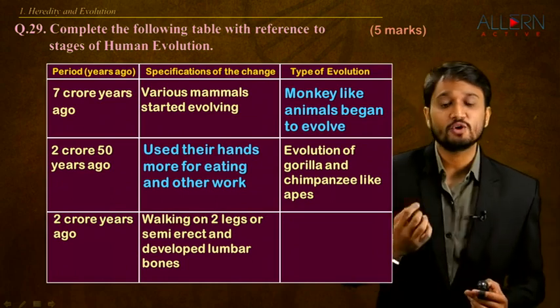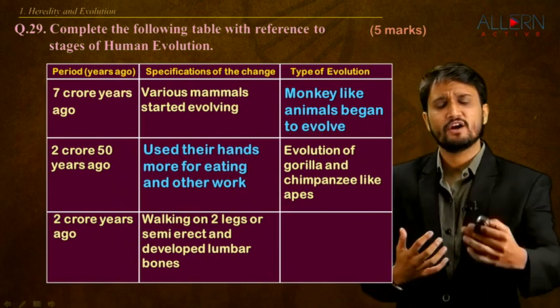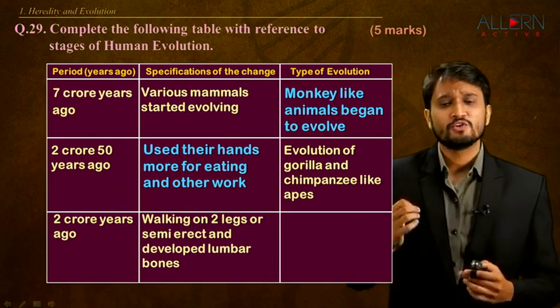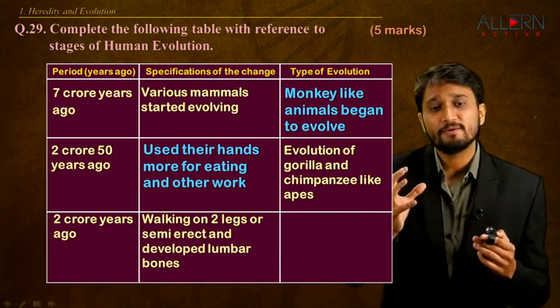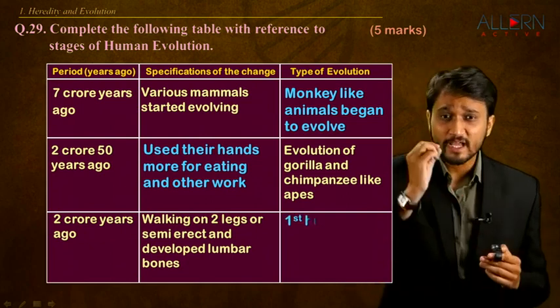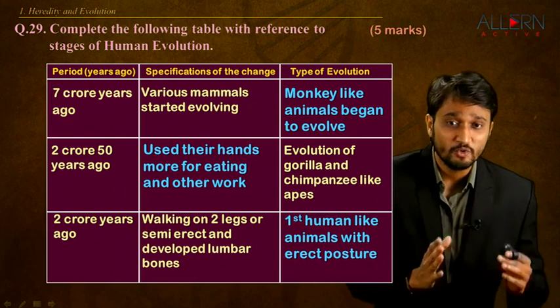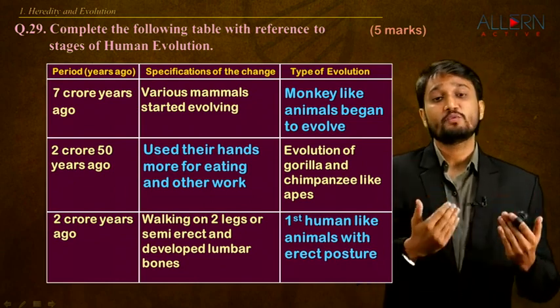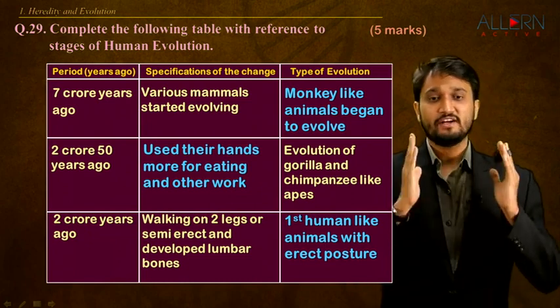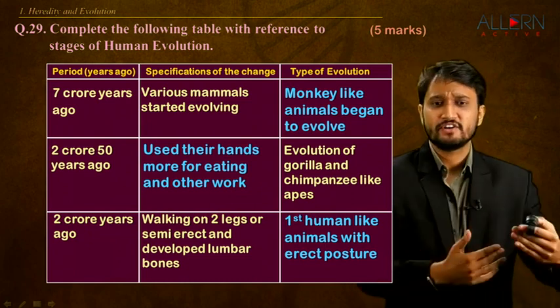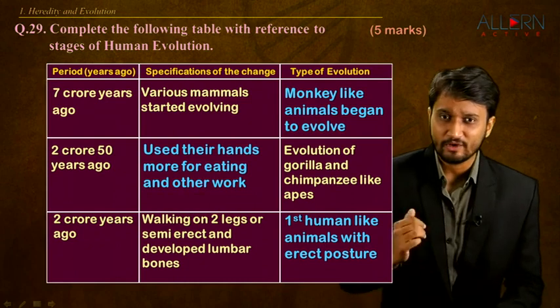Next is 2 crore years ago. Again, fast forwarding a few million years over here. So walking on 2 legs or semi-erect and developed lumbar bones. So the specific type of evolution over here is the first human animals that started to walk with erect posture, right? Their vertebral column started to become straighter and straighter as they had to walk more and more on land.